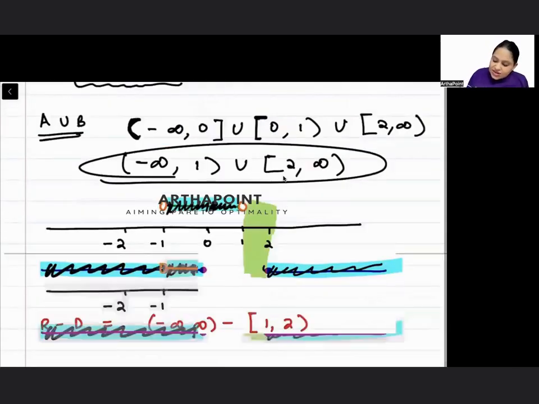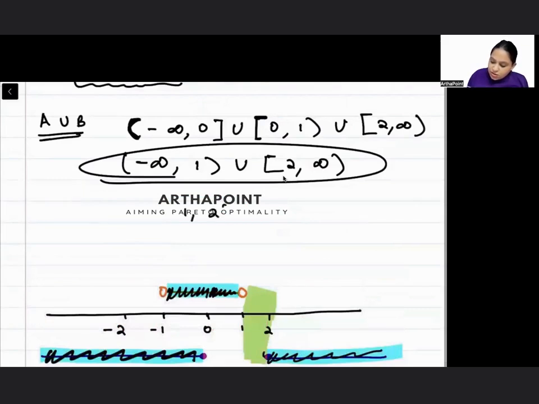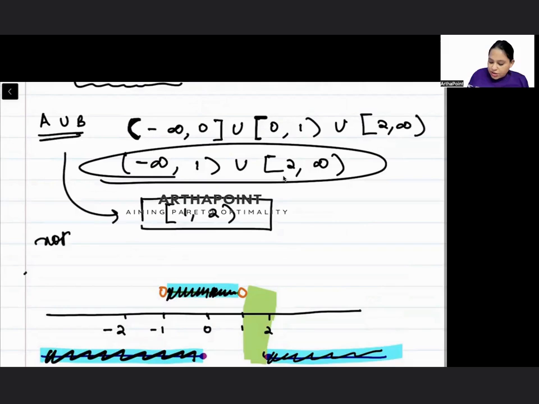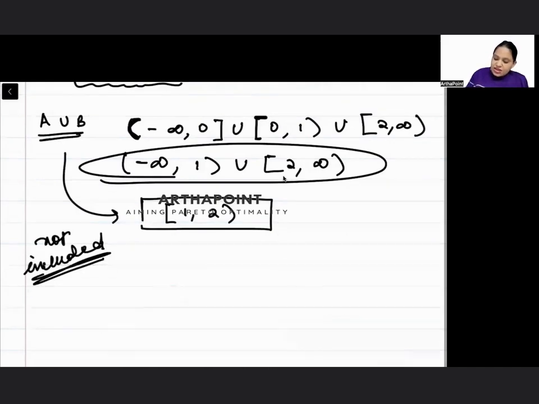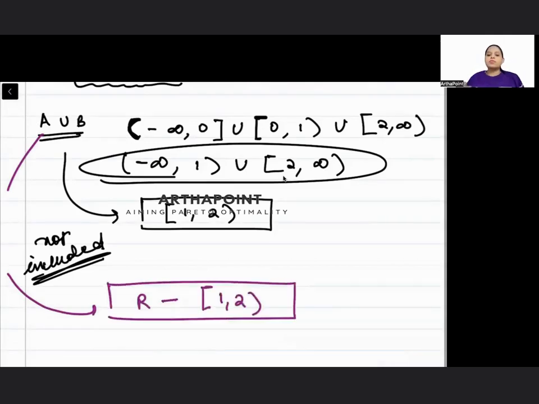What is that part which is not coming in A union B? This part. This is not included in A union B. So we can say that A union B will be all real numbers minus this part. Isn't it? And they have asked us to represent A union B as R minus D. So this is set D. Right? Okay, beta. Thank you.